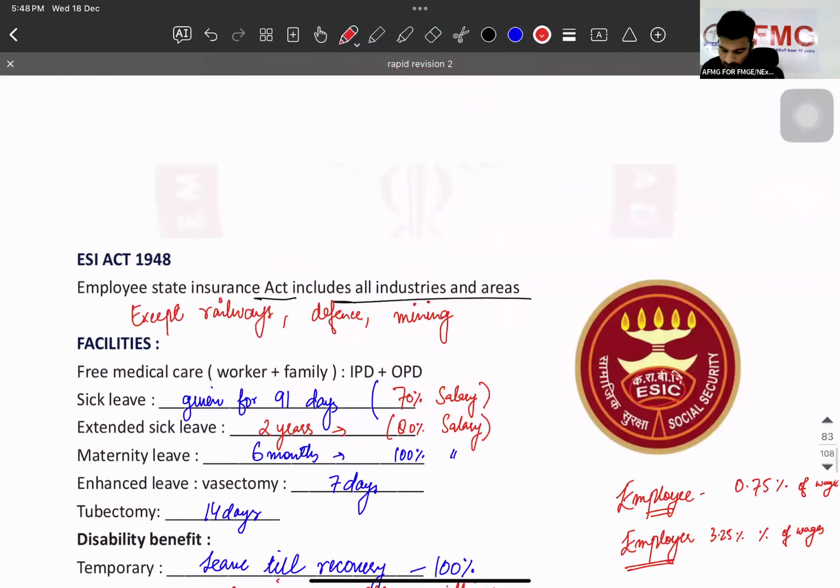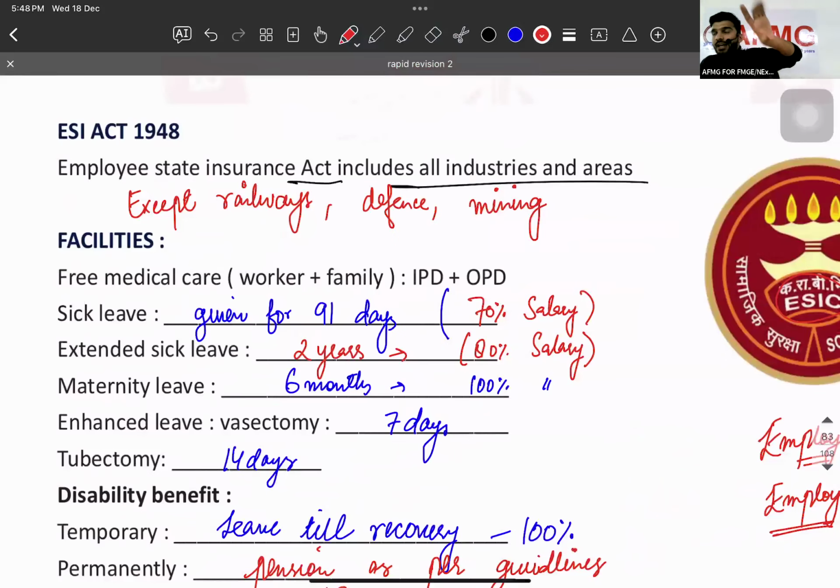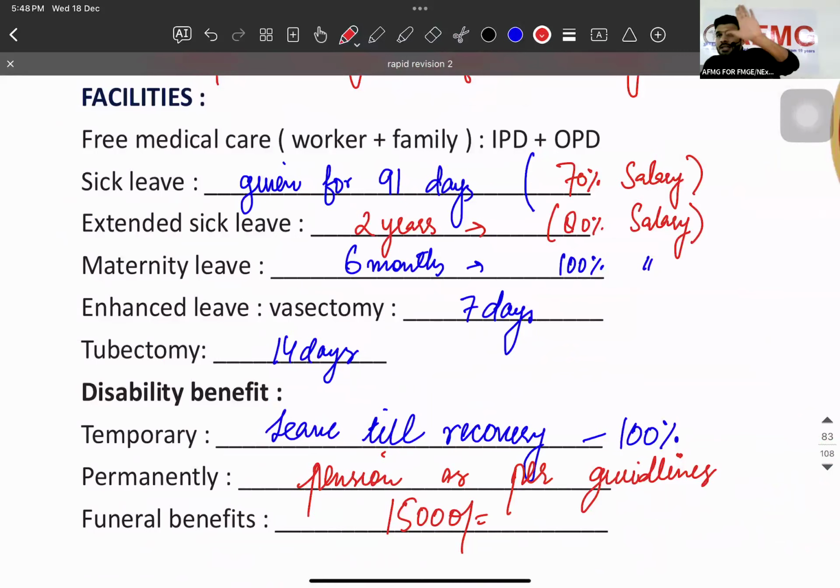Is that clear to everyone? Very fast. Remember, sick leave for how many days? 91 days. Extended sickness for 2 years. Vasectomy 7 days, tubectomy 14 days, maternity 6 months, funeral benefits 15,000. Temporary disability till recovery, and permanent as per the guidelines. A simple question will be asked. They can ask which of the following is wrong. They will mention 91 days is salary leave but the salary is 90%. So you have to remember 70%, 80%, rest all 100%.